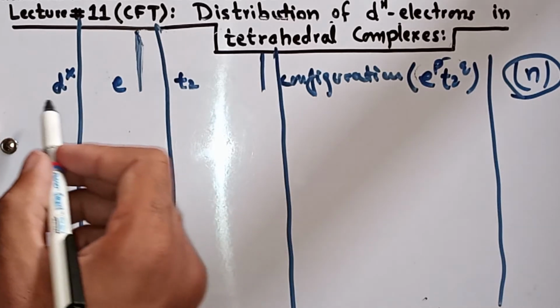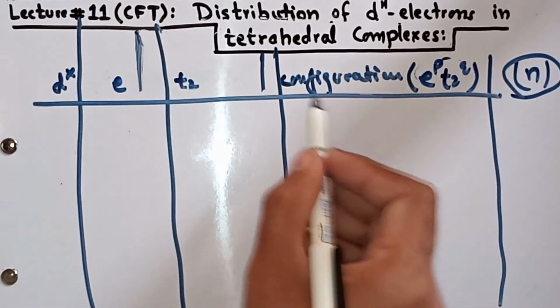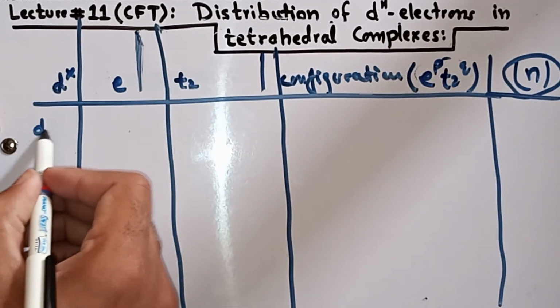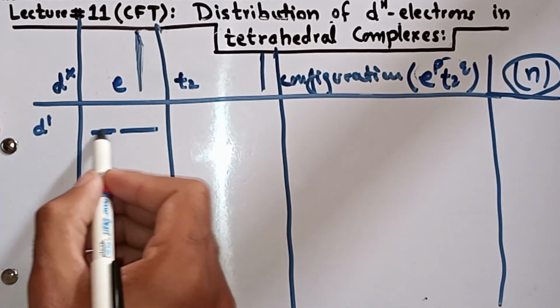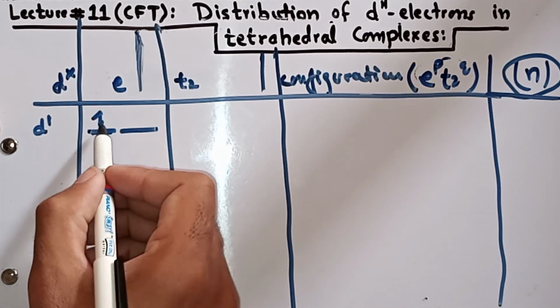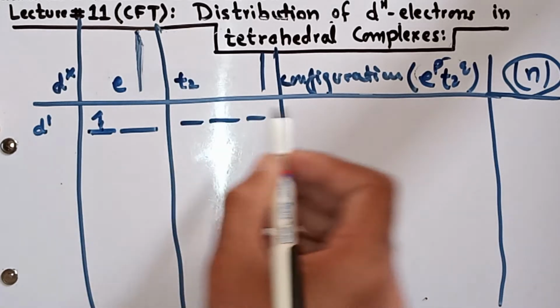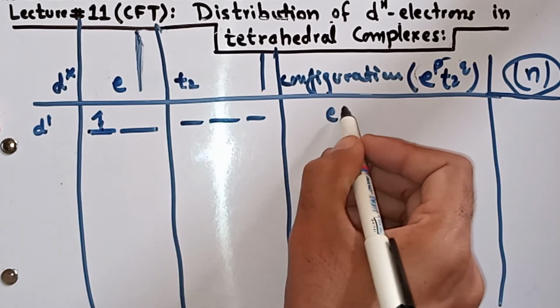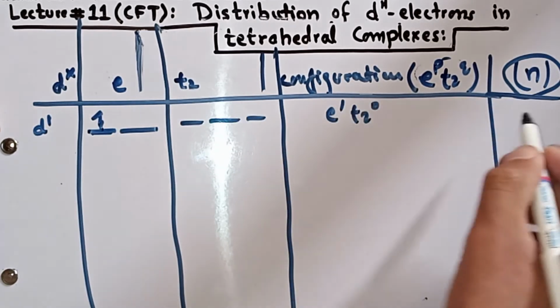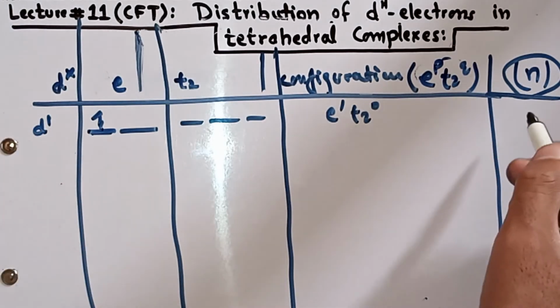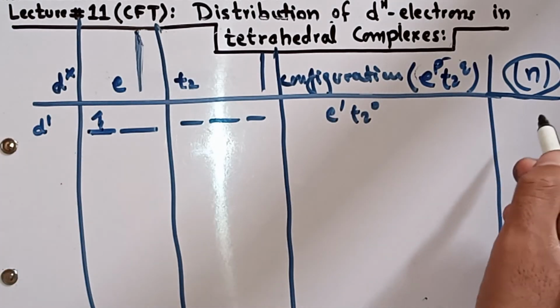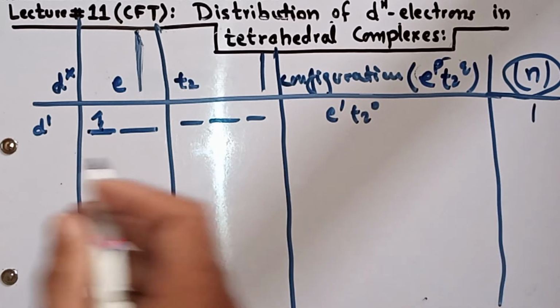If there is a d1 system, the electron will go into the e set while t2 will be empty. So the configuration will be e1 t2 0, and the number of unpaired electrons will be 1.